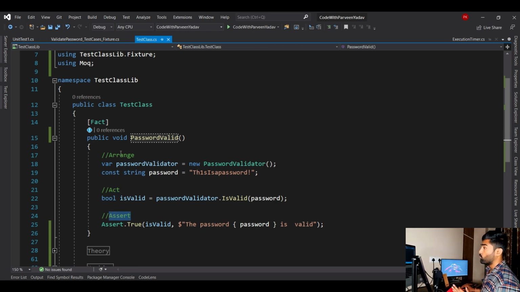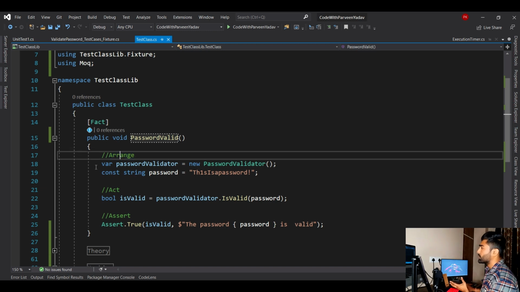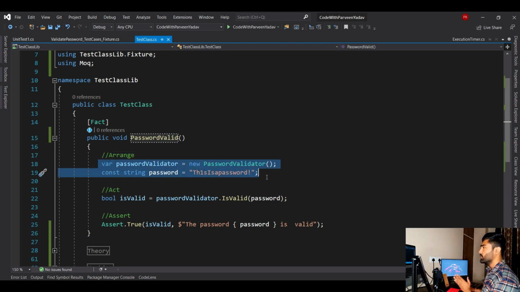Now what is Arrange? Whatever you want to initialize or set up, you can do that under the Arrange section, right? So before you call the actual method that you want to test, you have to prepare the data. That is what arranging the data means.